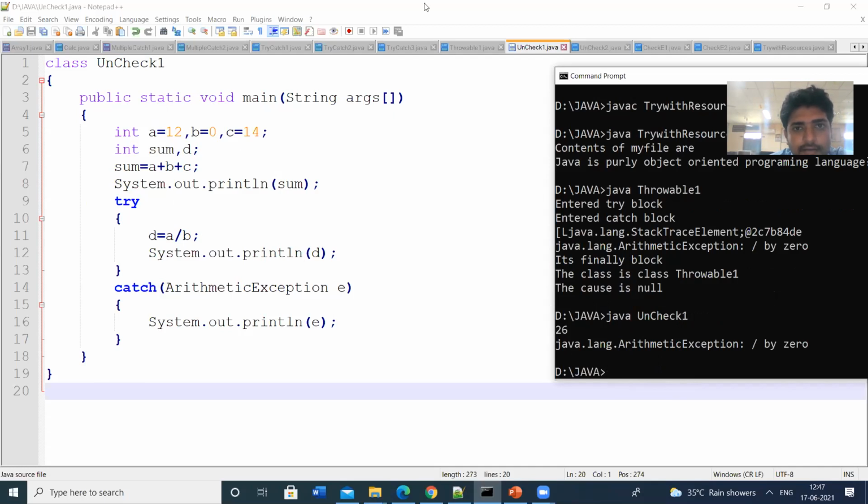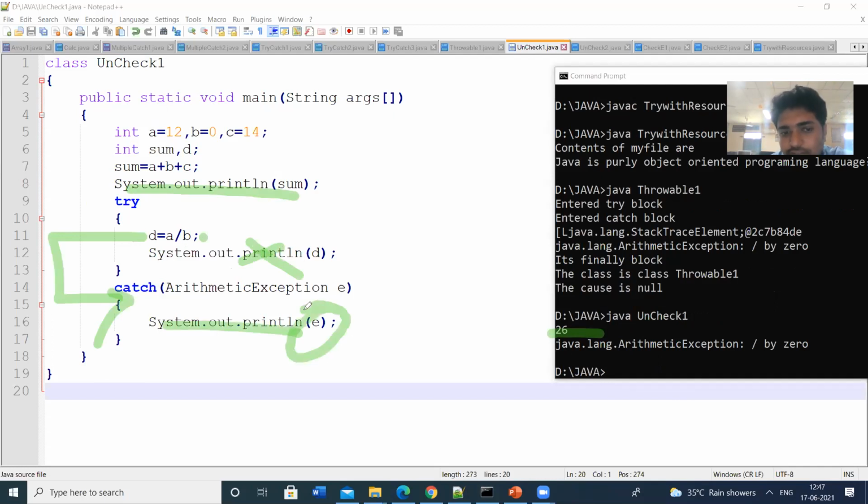Then in the try block, the exception is raised, and the control goes to the catch block. So this statement is not executed. Then the exception object will be printed: division by zero. So this is a runtime exception, an unchecked exception.